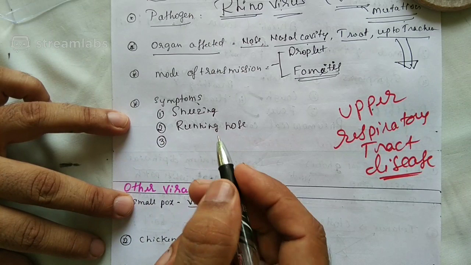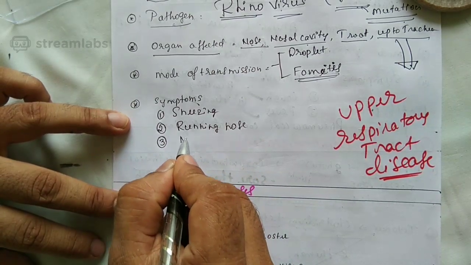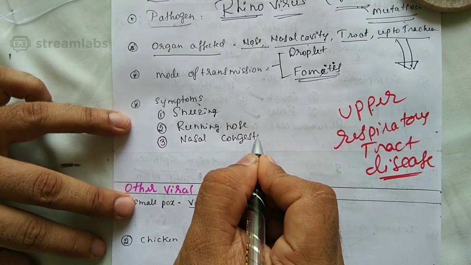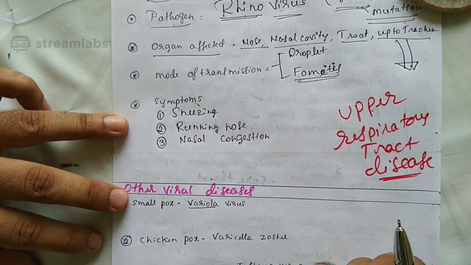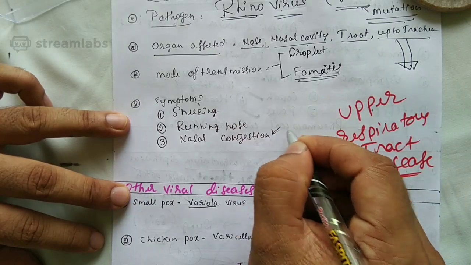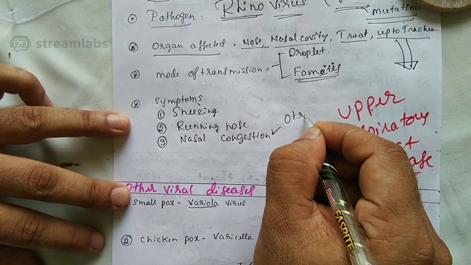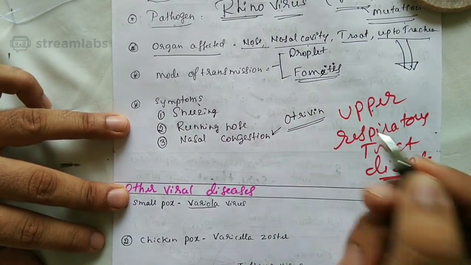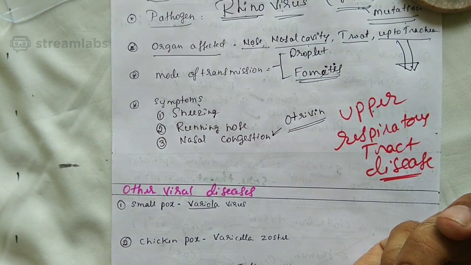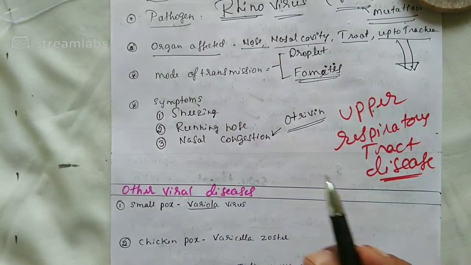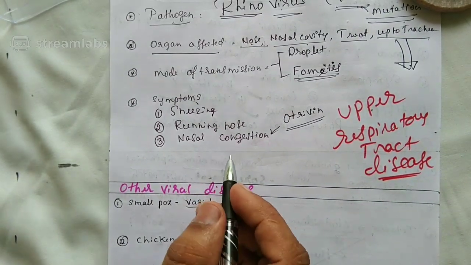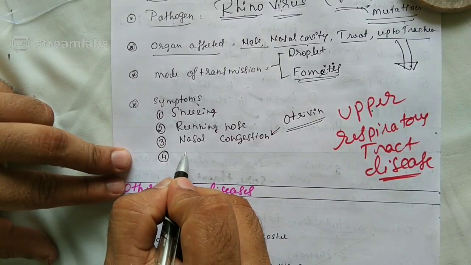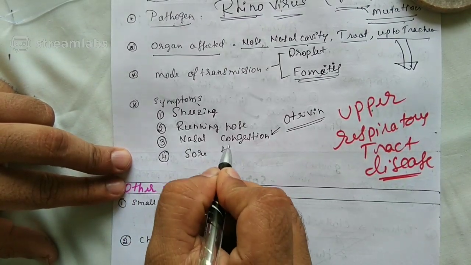Little later, yes, it is nasal congestion. Means blockage in the nose. You generally take the help of this one, right? What is that? Otrivin, a nasal spray to get rid of nasal congestion. And nasal congestion over, then followed by an itchy throat. What is that? Sore throat.